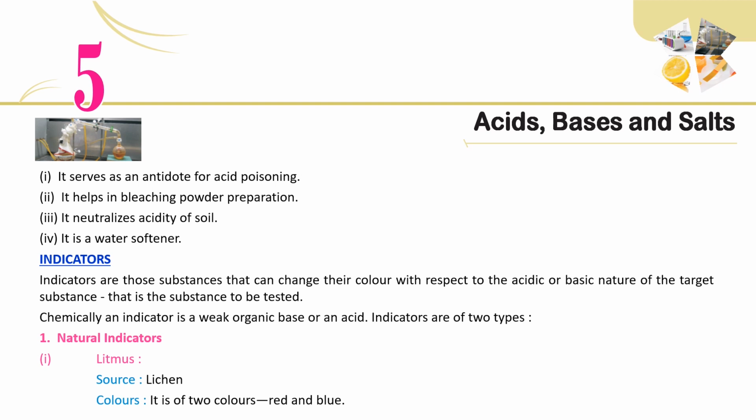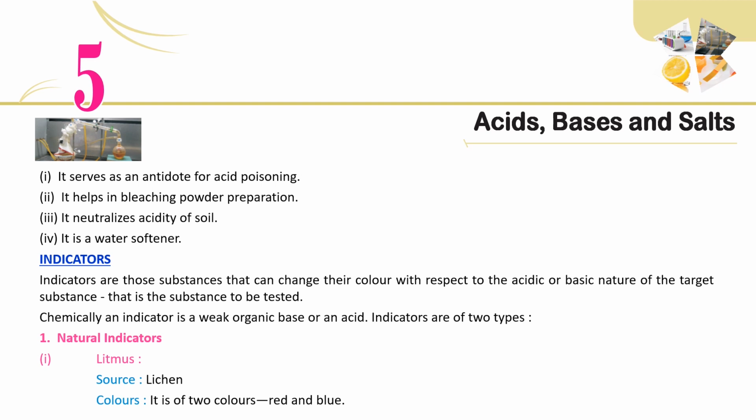Indicators. Indicators are those substances that can change their color with respect to the acidic or basic nature of the target substance, that is the substance to be tested. Chemically, an indicator is a weak organic base or an acid. Indicators are of two types. 1. Natural indicators. 1. Litmus.